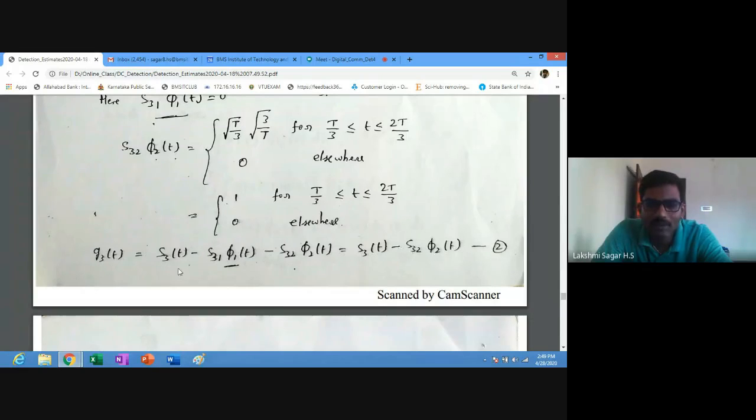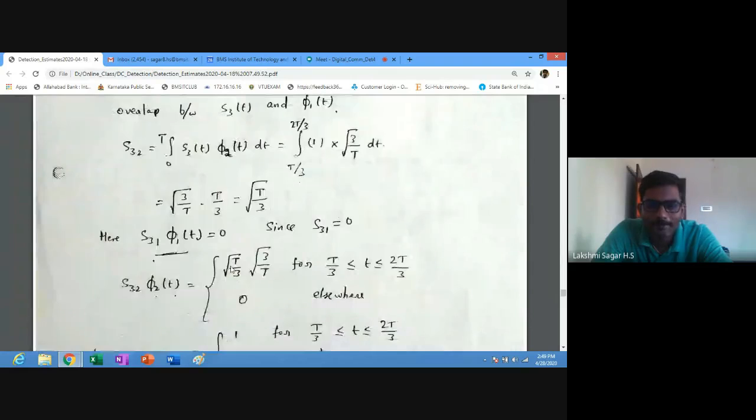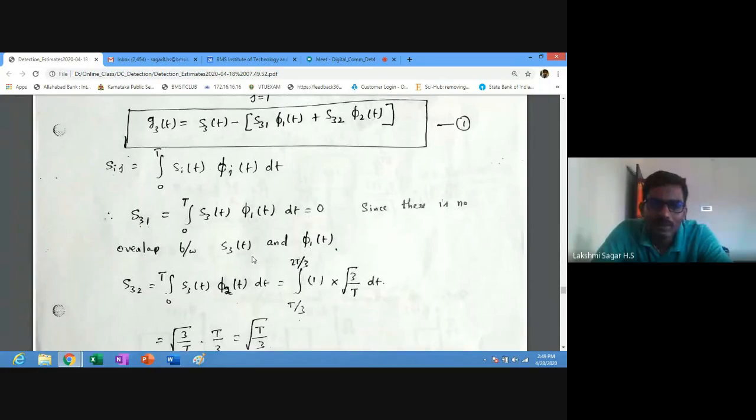So here, S31 pi 1 of t, we need to check why it is equal to 0. Because S31 is a coefficient of expansion, we can write the equation for S31 as the integral from 0 to T of S3 of t into pi 1 of t dt. It is 0 because there is no overlap between S3 of t and pi 1 of t. So we will check this.